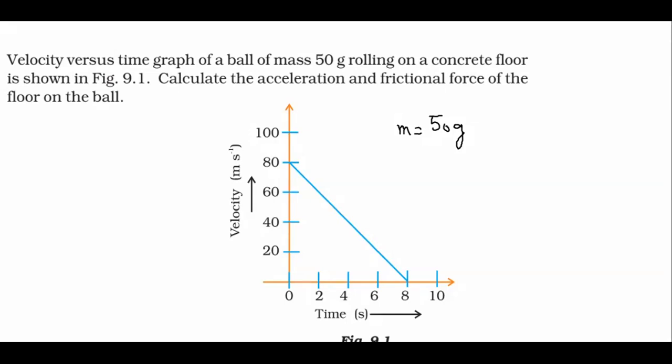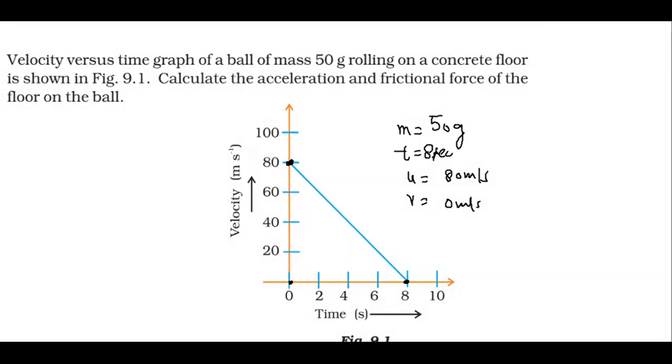Here we know the initial velocity is 80, and the final velocity becomes 0 in 8 seconds. So we have time 8 seconds, initial velocity u is 80 meter per second, and final velocity v is 0 meter per second.